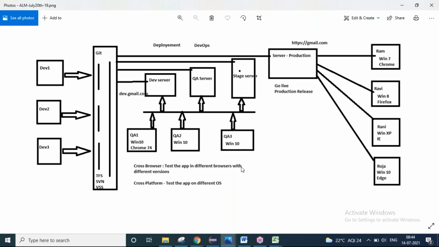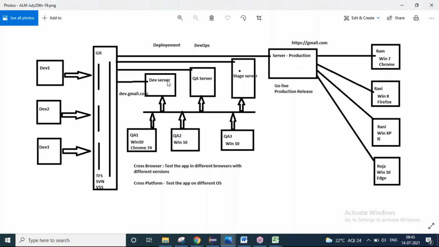I'm just trying to explain the necessity of going for automation. Different types of manual testing we'll come to. But first of all, the manual team will test the application that will be promoted to the production server, which is called go live or production release. Then Ram, Ravi, Rani, they will use the application. If there is a problem, they will report a defect. That is called a production defect.